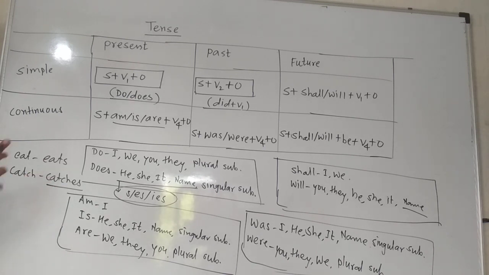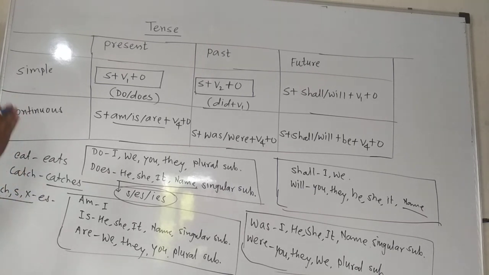In this way, for verbs which end with o, ch, s, sh, x, we have to add es.